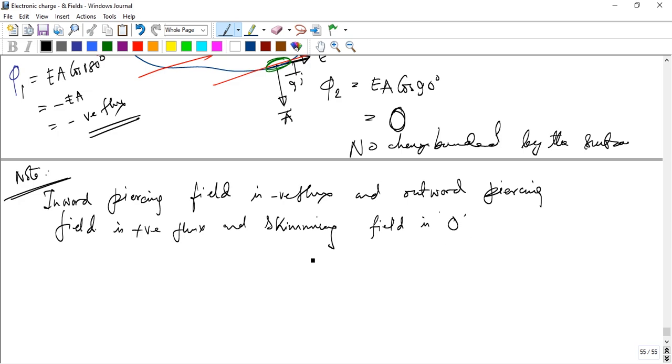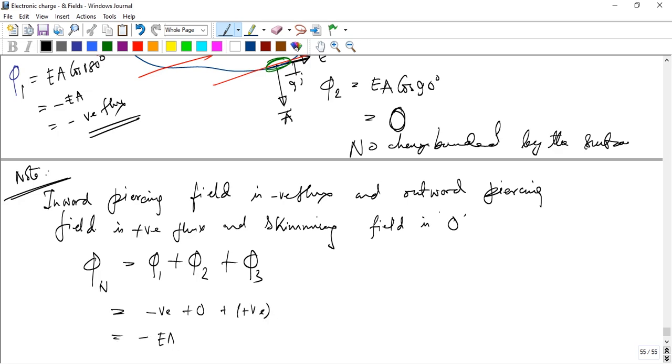So for the net flux, phi 1, phi 2, phi 3: minus EA, 0, plus EA, so mathematically the net flux is 0.